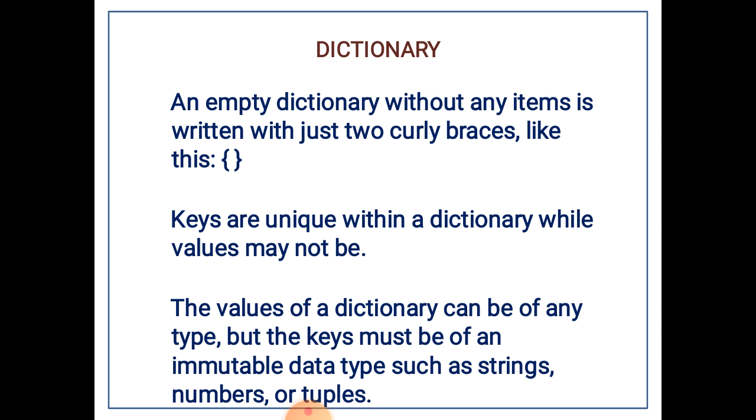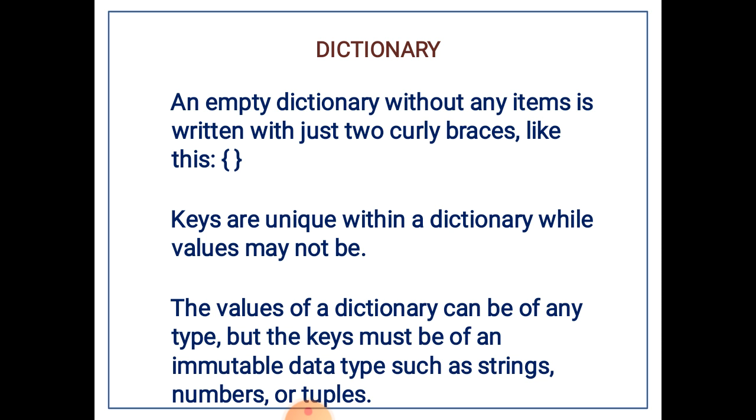Now you can see that an empty dictionary without any items is written as two curly braces without any key value pair inside it.